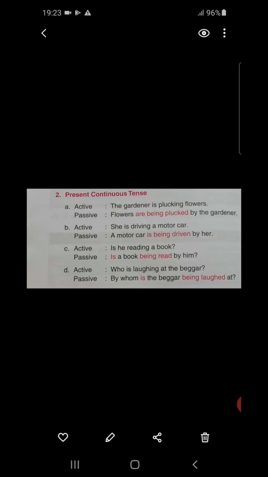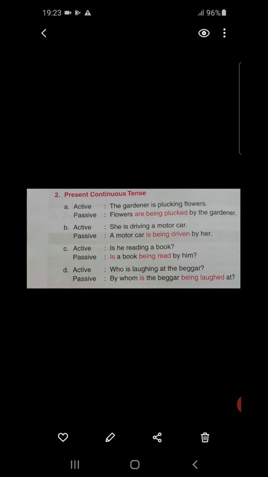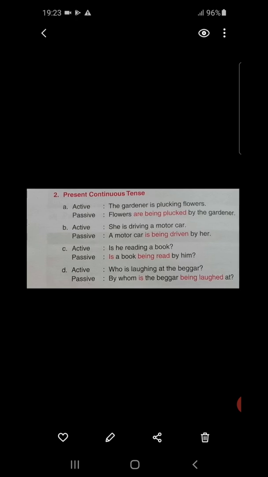Understood? Next, being read. Now, being according to the rule, since the question is in present continuous tense, so we have to use being. Then, third form of the word read is read only. In case of the active voice, first form of the word read plus ing, since it is continuous in form, so reading has been given, which is turned into third form of the verb read only. Read by him.